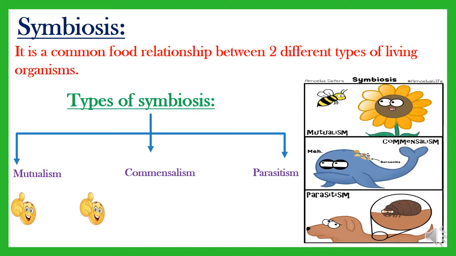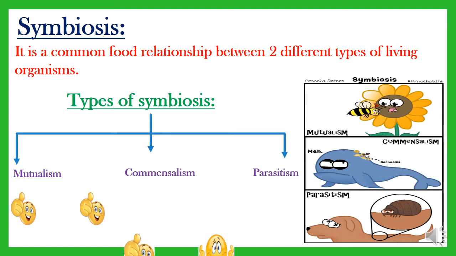Like the relation between nodular bacteria and bean plant. In commensalism, one gets benefit from the other, while the other one neither gets benefit nor is harmed, like the relation between sponge and tiny aquatic organisms. So, one of them gets benefit, or one of them will be happy, while the other doesn't care.